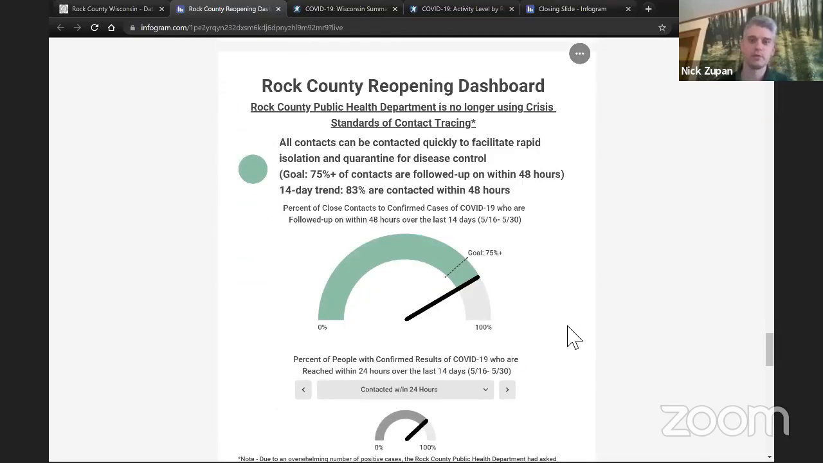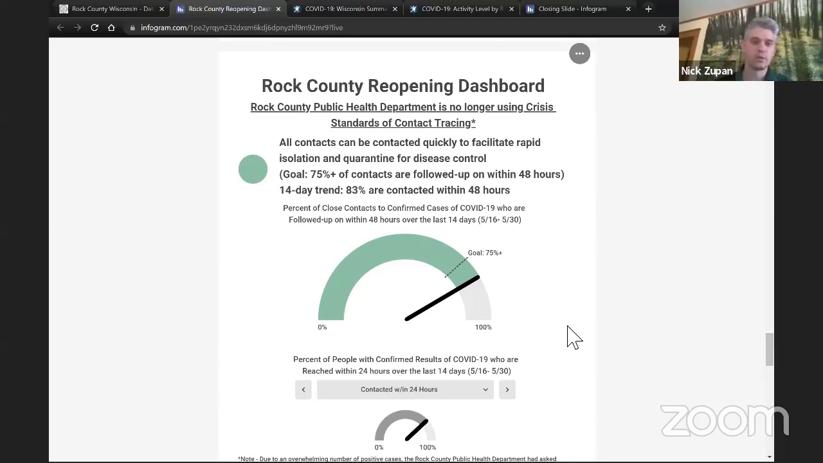The other metric that we're using is related to our contact tracing. Contact tracing is a very important tool that we use as a health department, not only for COVID-19, but for a number of other communicable diseases in the community. The idea is we want to make contact with people who are testing positive as quickly as possible and make sure that they have the right information to protect themselves and prevent the spread of the disease to their family members, to their friends, and to other community members.